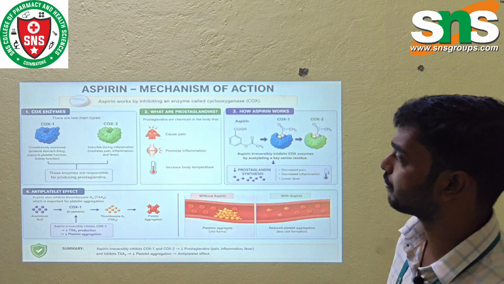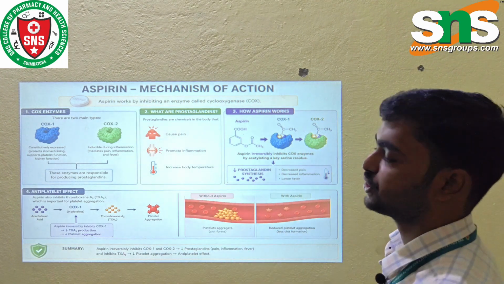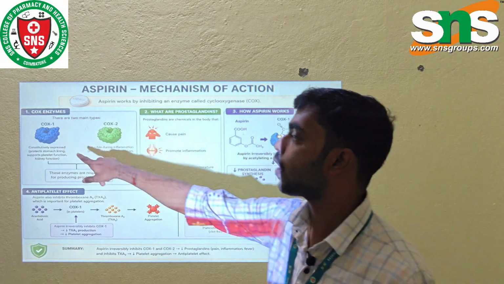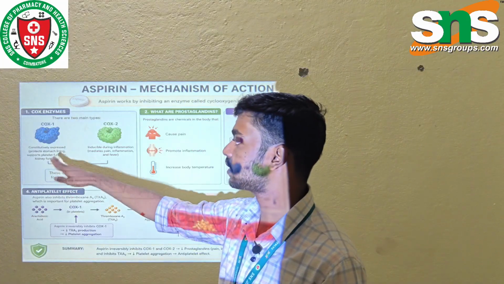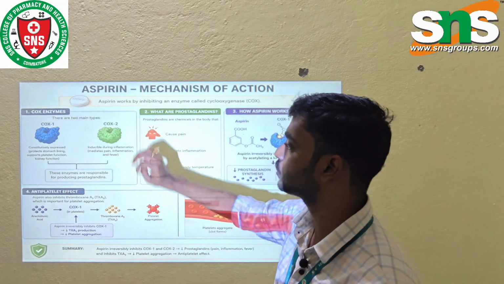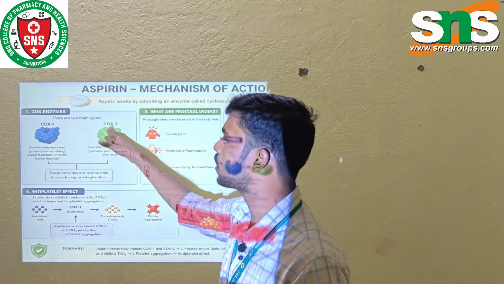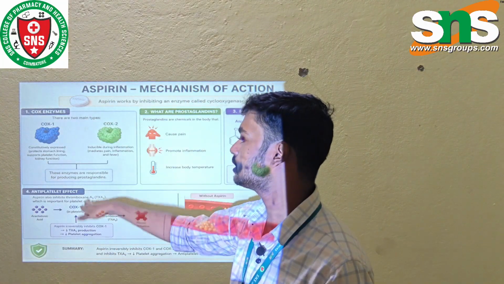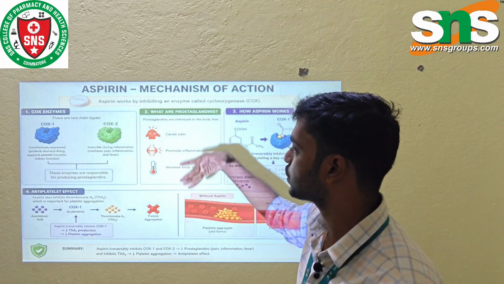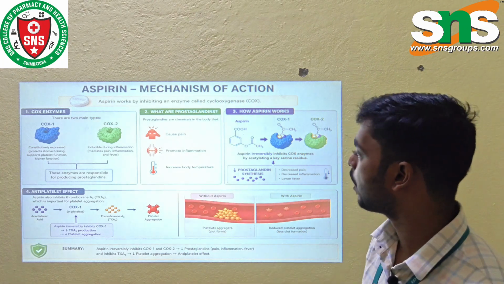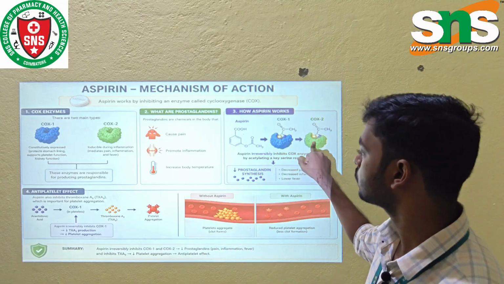Here is the mechanism of action, how aspirin works and how the antiplatelet effect arises, in pictorial representation. It binds to the COX1 and COX2 enzymes. The COX1 enzyme protects the stomach lining and supports platelet function and kidney function, and COX2 mediates pain, inflammation and fever. These enzymes are responsible for the production of prostaglandin, which causes pain, promotes inflammation and increases the body temperature. Aspirin irreversibly binds to COX1 and COX2.